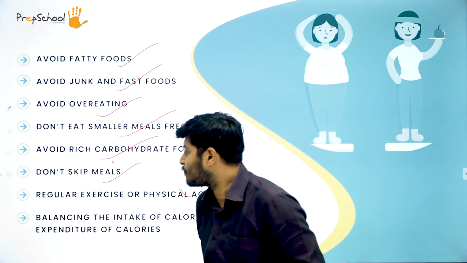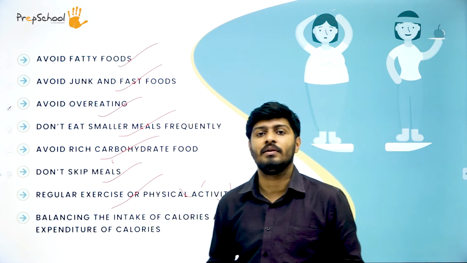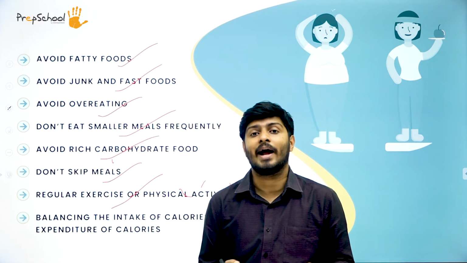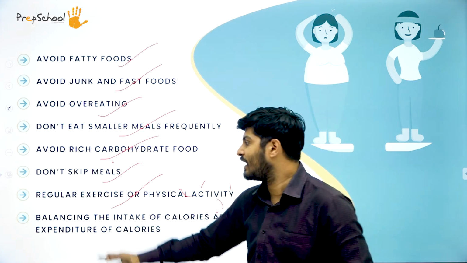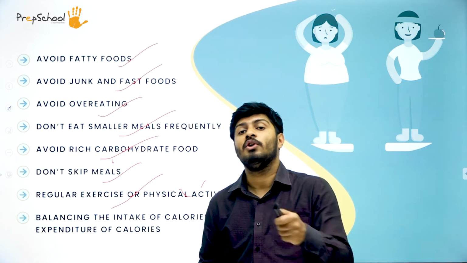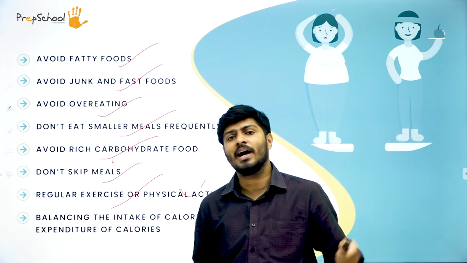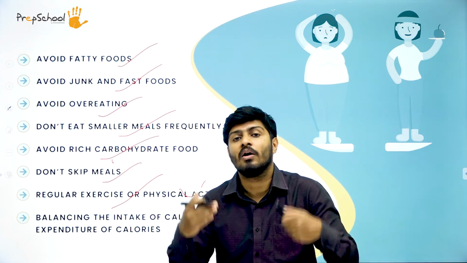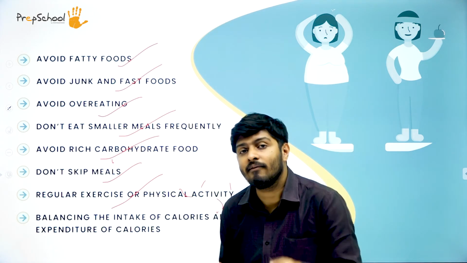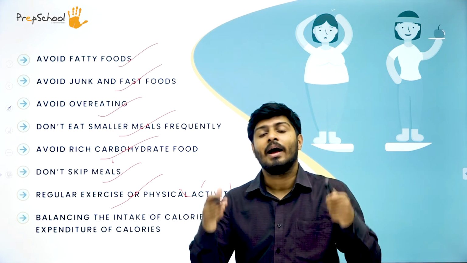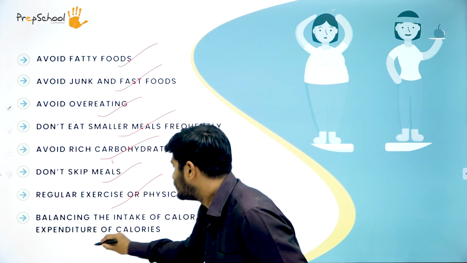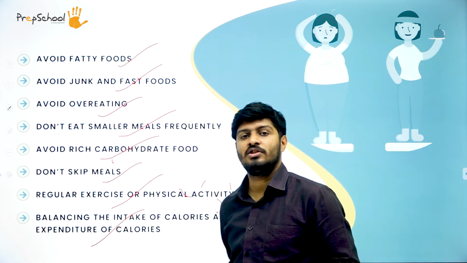Now moving on to the next point, regular exercise or physical activity. That's what I said, active lifestyle. We studied one point about active lifestyle, and it's the same point here in a different way. Regular exercise you have to do. You have to practice yoga, do athletics, participate in any sports, or do any kind of physical activity that burns your calories or puts your muscles to work. So don't have a passive lifestyle, rather get involved and implement an active lifestyle in your life.